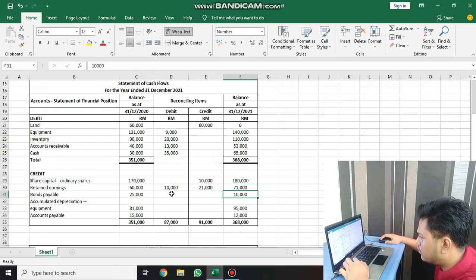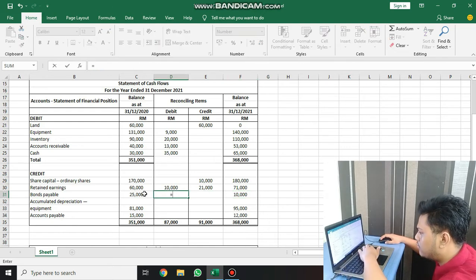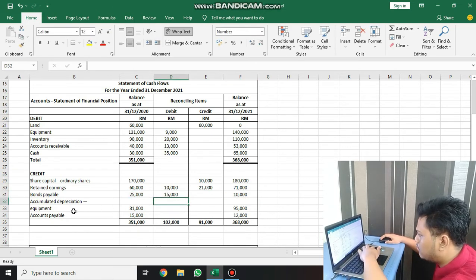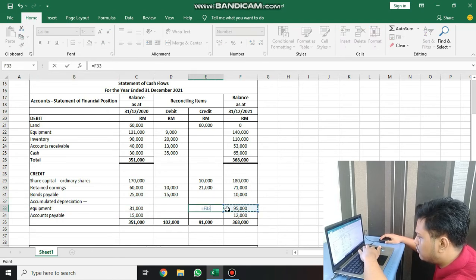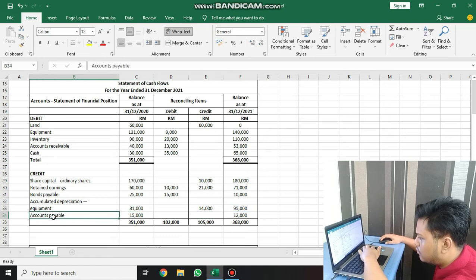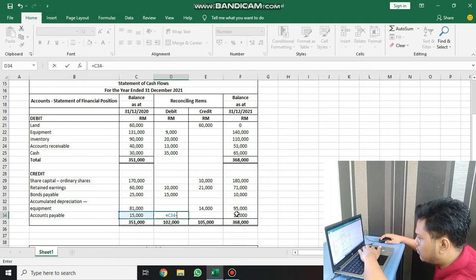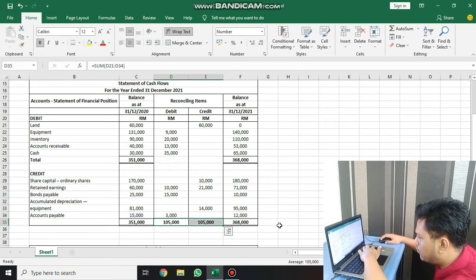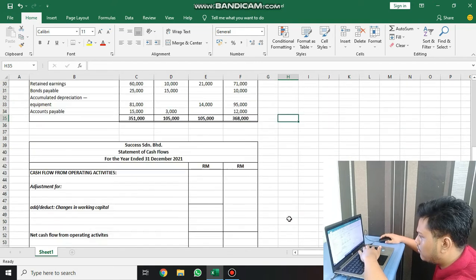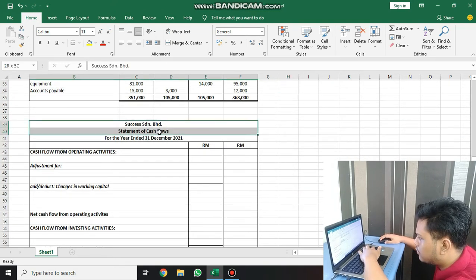And then for the bond payable, the balance decreased, so we record in debit 15,000. Accumulated depreciation for equipment increased, credit 14,000. And lastly, account payable decreased, debit 3,000. Then we can start to prepare a statement of cash flow for Success Serian Berhad.